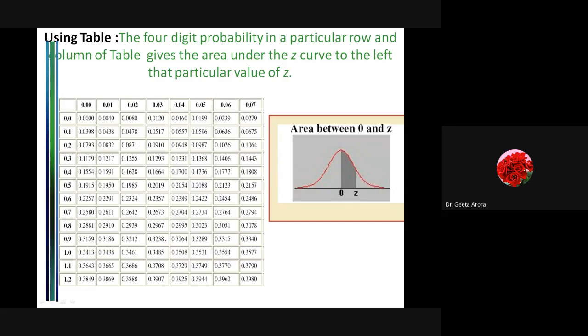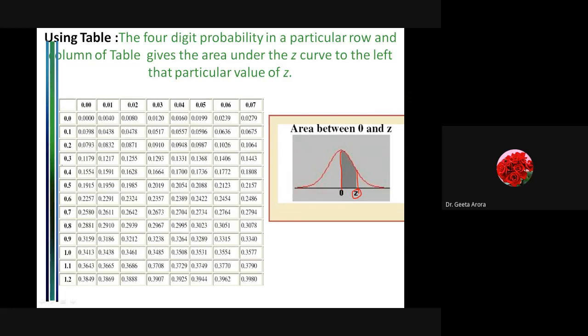So there you have to read the instruction carefully, whether the area is given from 0 to z, or from minus infinity to z. Correct? What I have used is, in all of my questions I will give you the area from 0 to z, whatever the z value is. And the maximum value of z that is normally taken care of is from minus 3 to 3, under which the area values are given to you.